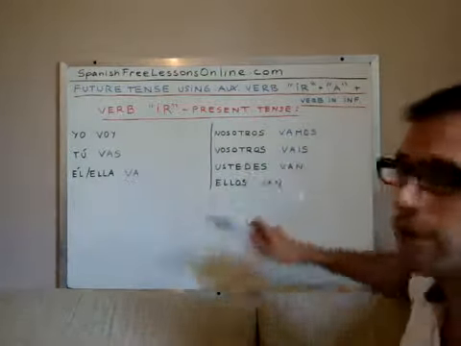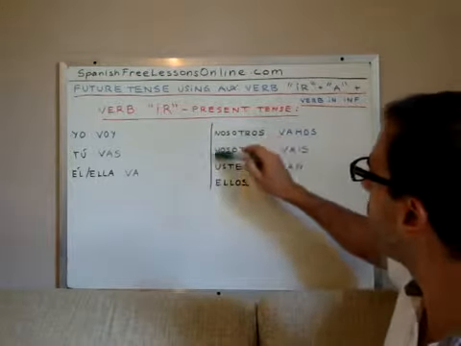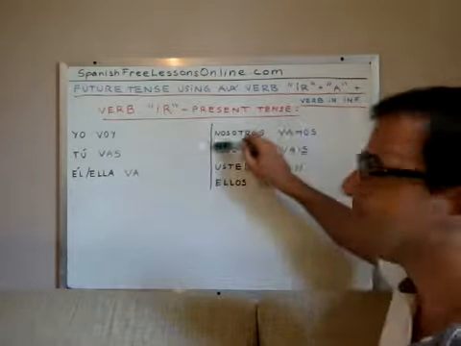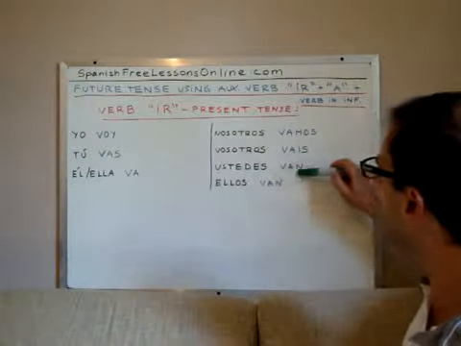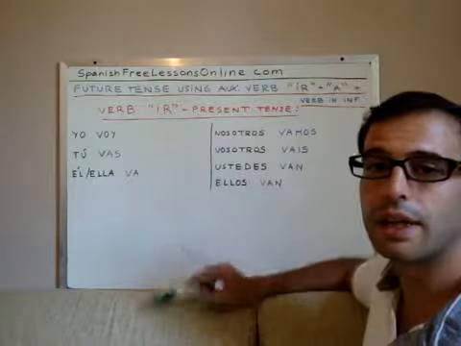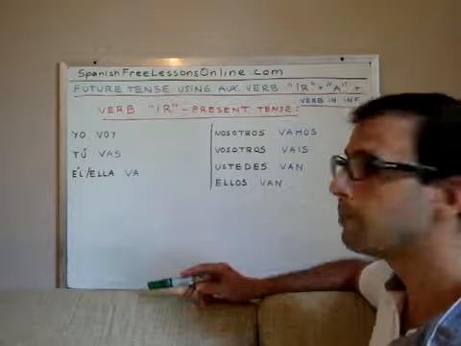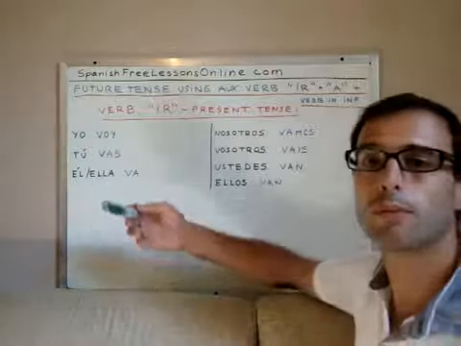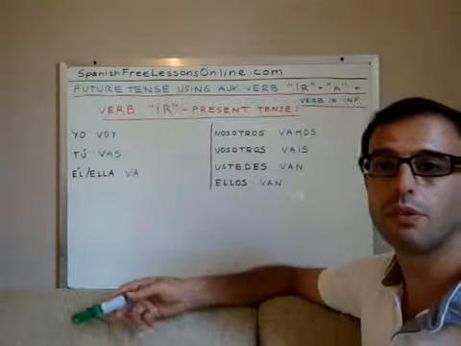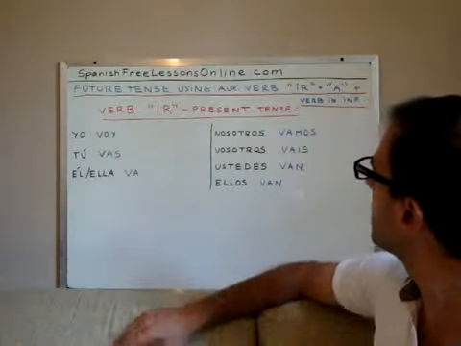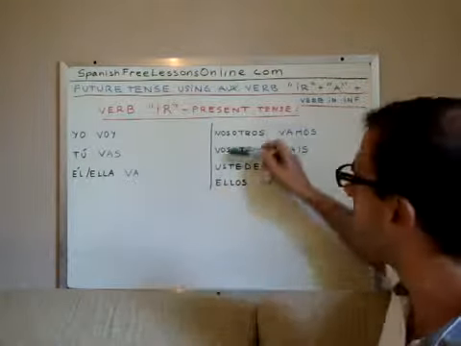Vosotros and ustedes are synonyms, only that vosotros vais is how you speak in Spain. Ustedes van is how you speak in Latin America, and both ways are correct, academically correct, only that in one part of the world they use one way, in the other part of the world they use the other way, okay? So these two are synonyms. This means you plural.